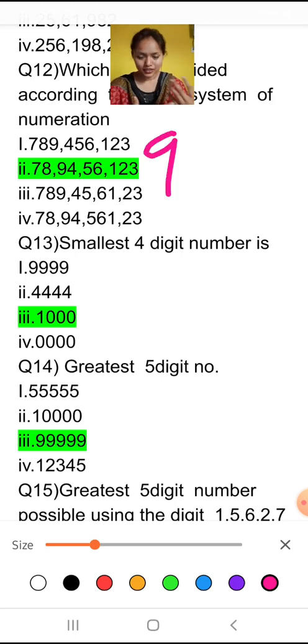Now if I say which is the biggest 1-digit number, it will be 9. 2-digit number, yes, say 99. 3-digit number, 999. 4-digit number, 9999, means you have to just add 9 each time.